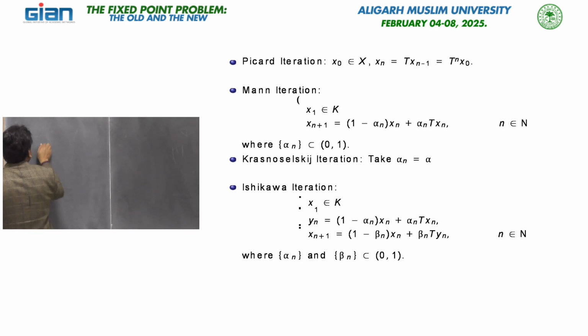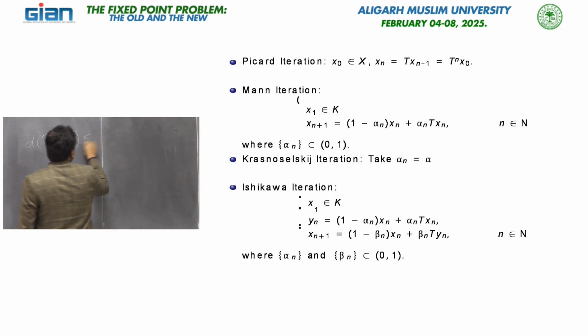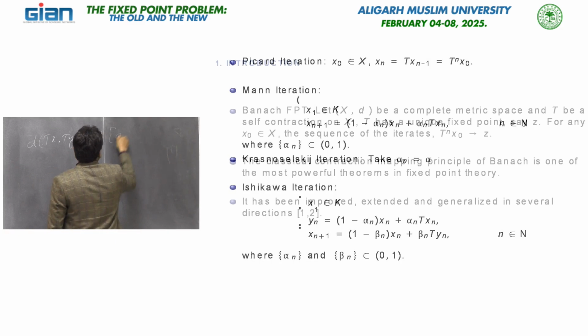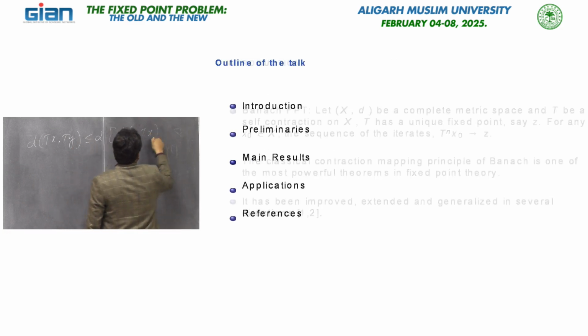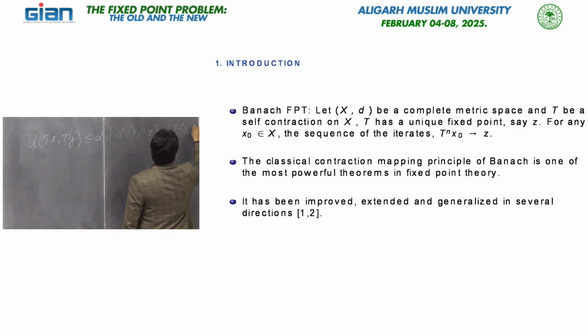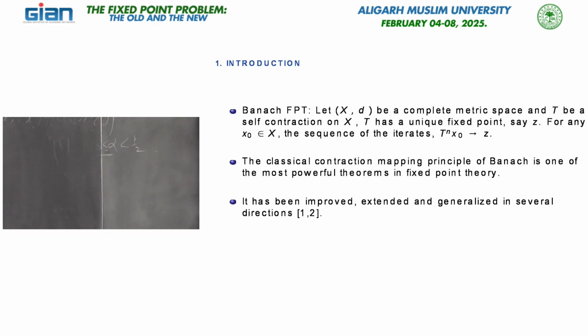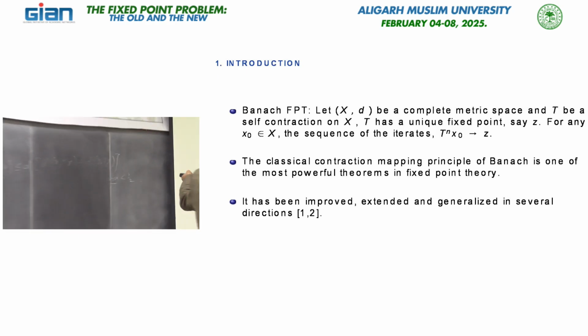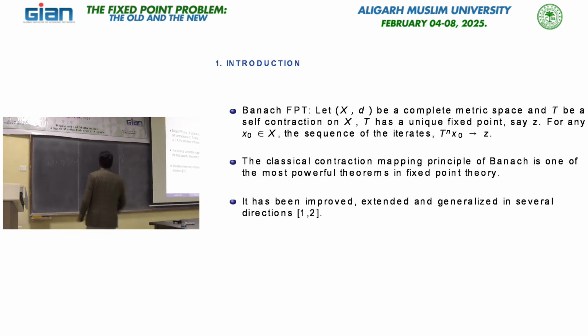But here, suppose I consider the Kannan map: d(Tx, Ty) is less than or equal to alpha times d(x, Tx) plus d(y, Ty). Of course, here alpha is less than half, and greater than or equal to 0, or maybe positive, because when the constant is 0, the map becomes a constant map, and by default it has a fixed point. So it is better to take it positive, otherwise for 0 it is a trivial thing. Anyway, this is called the Kannan map.